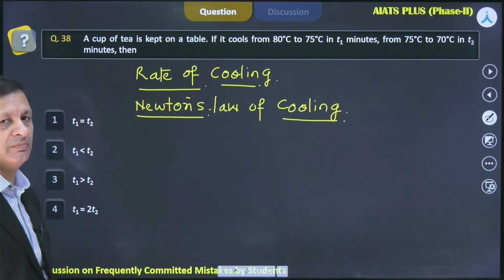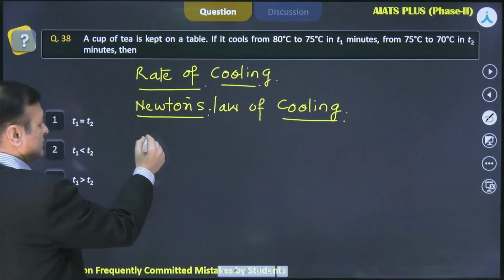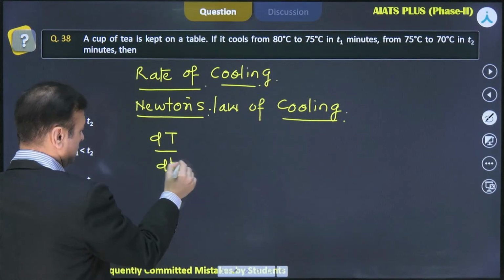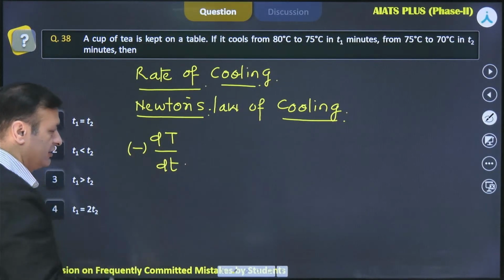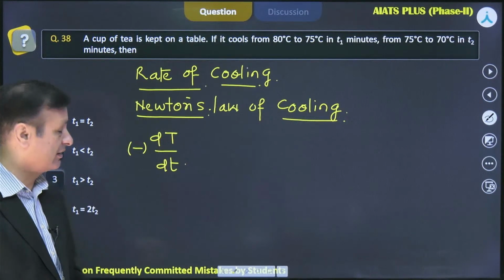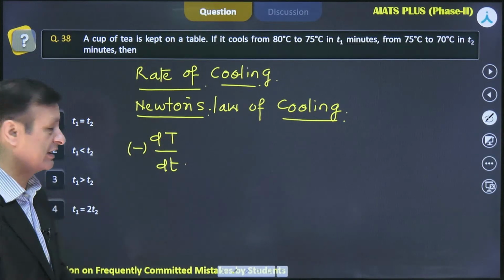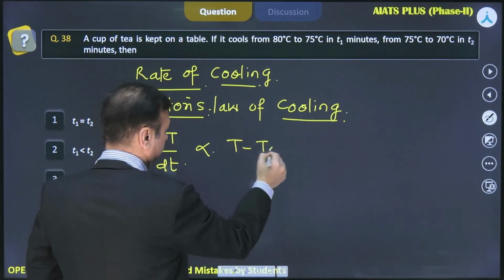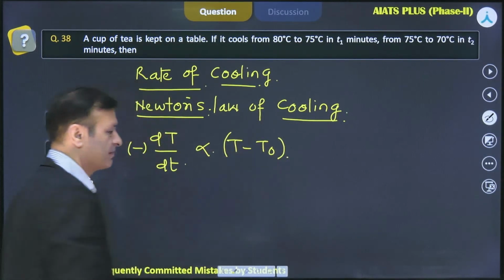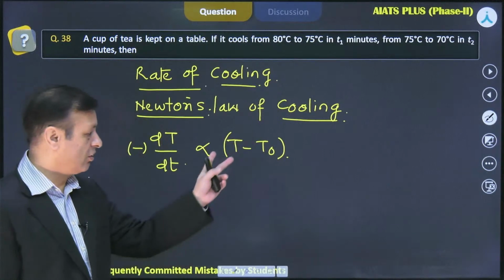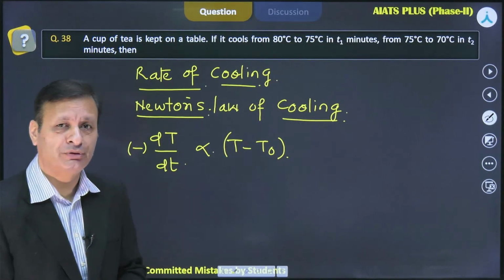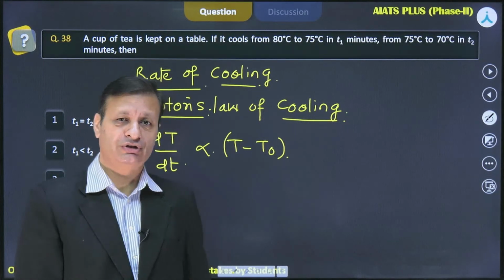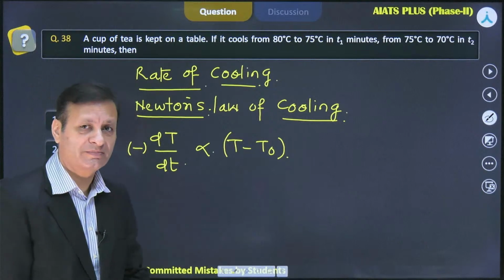that defines this concept beautifully. So it says the rate of change of temperature with respect to time, and this temperature keeps on decreasing. That is why we are putting a negative sign. So Newton's law of cooling says it depends on the temperature difference. That is the temperature difference of what? Temperature difference of the absolute temperature of the body with respect to the surrounding temperature. So that is T naught.